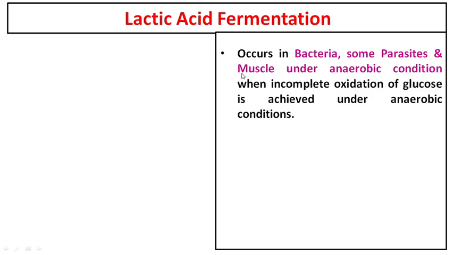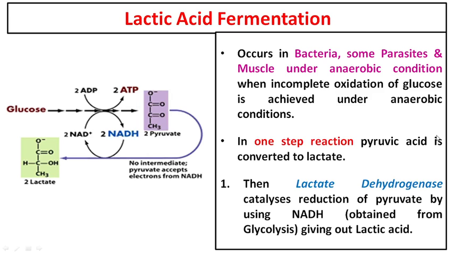When you are running, let us say a marathon, or you have to run a 400-meter sprint, your muscle is not getting enough oxygen, so it will start doing anaerobic glycolysis, or anaerobic fermentation, or lactic acid fermentation. From glycolysis it will receive the 2 ATPs and it will convert the pyruvate, which is the end product of glycolysis, into lactic acid. Here are the reactions. It is a one-step reaction. Unlike the ethanol fermentation, this reaction happens in one step. There is only one enzyme required, which is called lactate dehydrogenase.